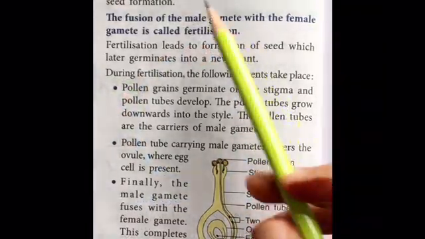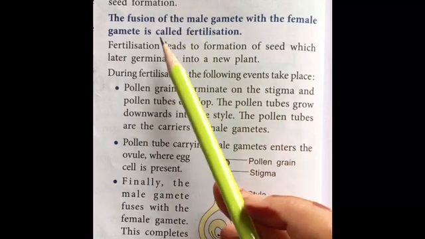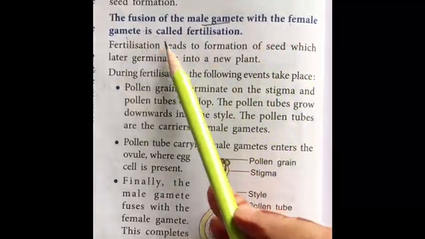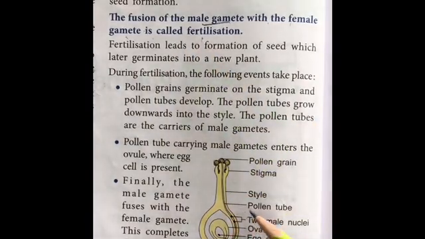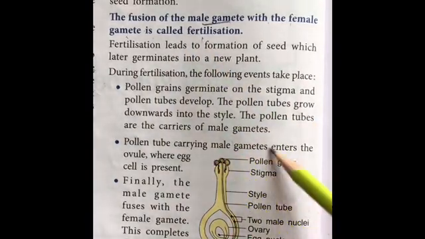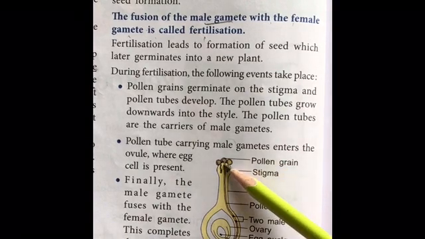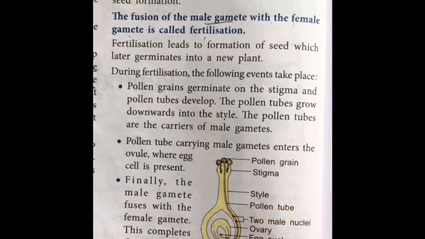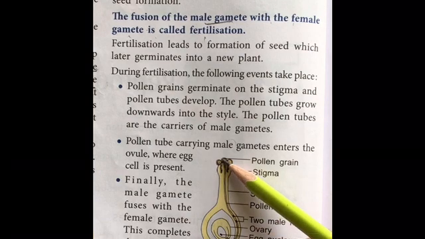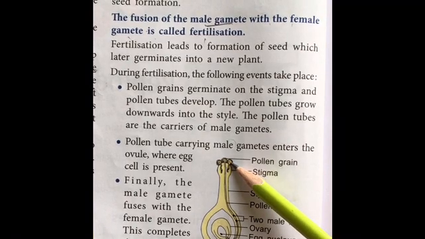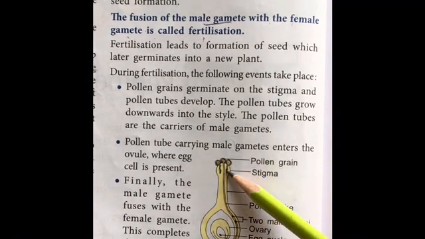Now if we discuss fertilization in detail, the fusion of the male gamete with the female gamete is called fertilization. Now what happens? This we have already read in the last video, in the last chapter. This yellow part is the female part, and these upper ones are the pollen grains which came from the male part. So these enter into the stigma.